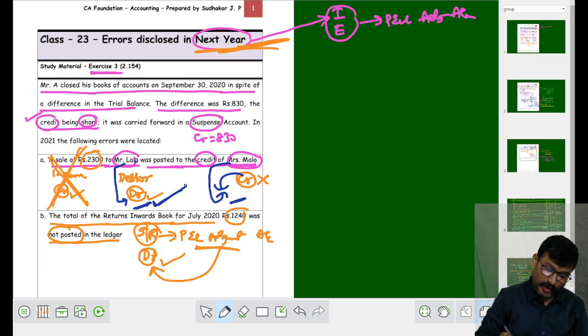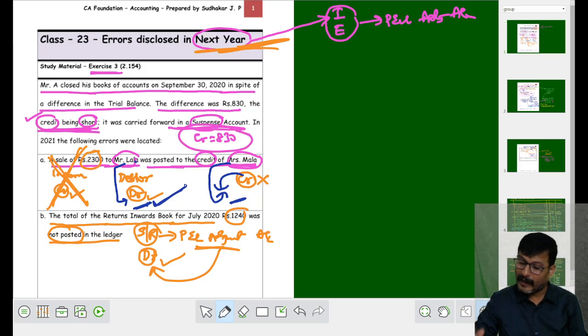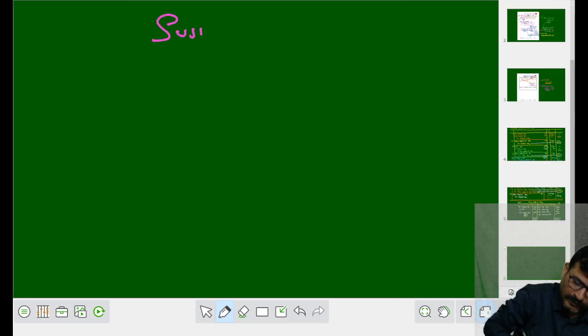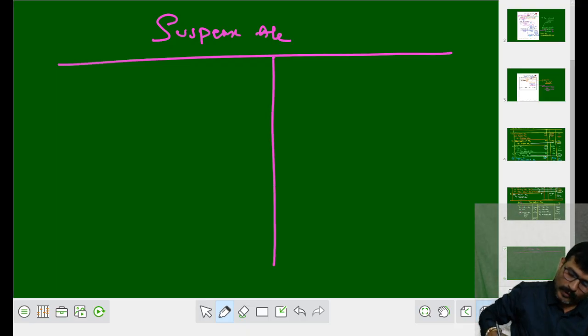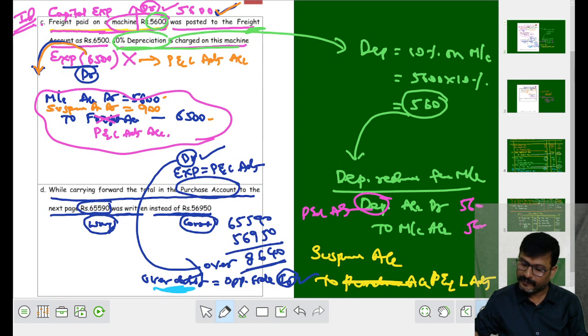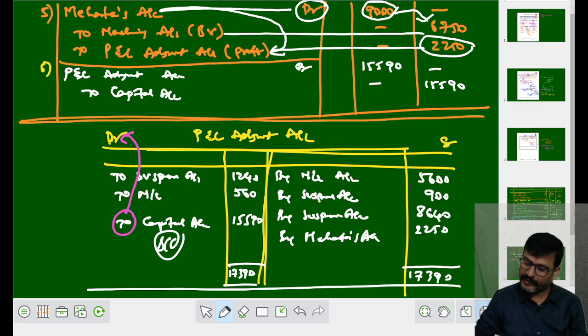But when it comes to the starting point, we have a suspense account. In suspense account, they gave us a credit balance because credit is short. Now what should I do? I have to prepare one more ledger, that is suspense account. In suspense account, what side is short? Credit side being short. Means what I have to do? I have to take it in credit side only.